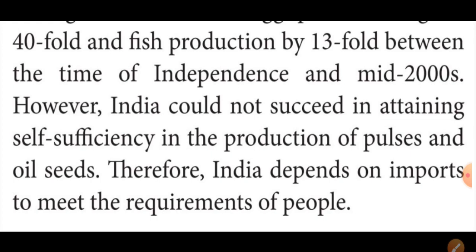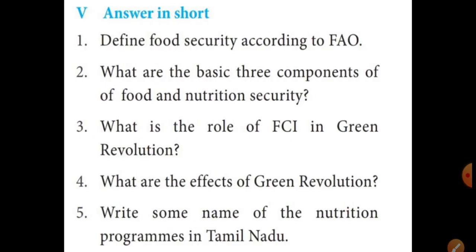Students, now all take your book and turn to the exercise pages. Page number 319. Roman number 5. Answer in short. First question: Define food security according to FAO. The answer is on page number 311.